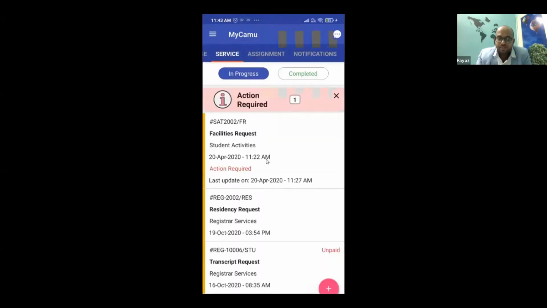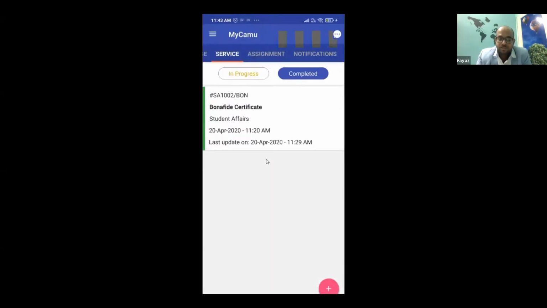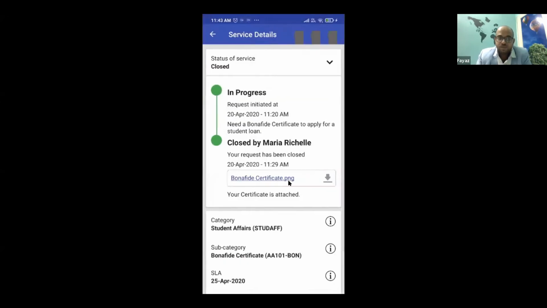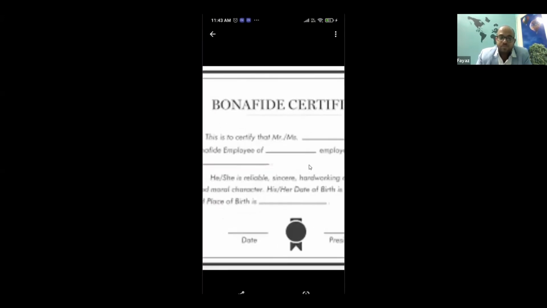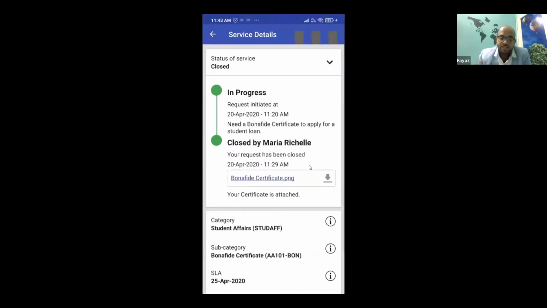Whenever any service is completed, I can simply come onto the services completed. I can select it, and you can see when I requested it and what service I requested, for example a bona fide certificate. So I can get a soft copy of the certificate here itself, right? Now I can go and physically collect it in the register department or something like this.